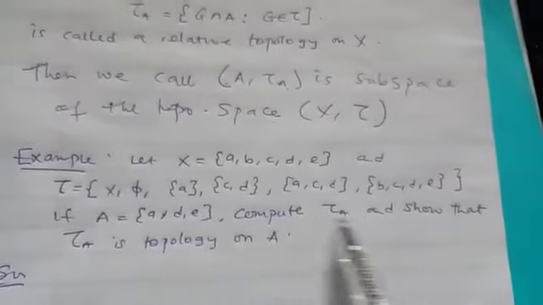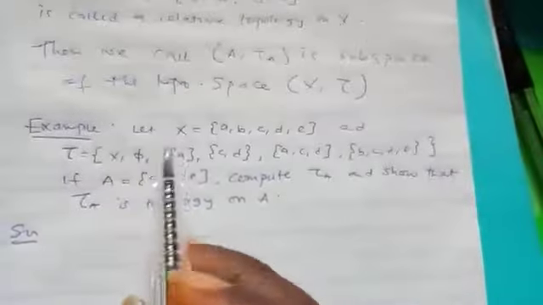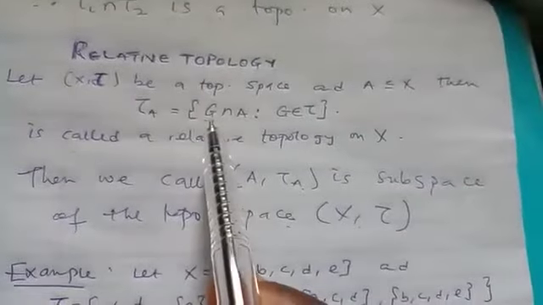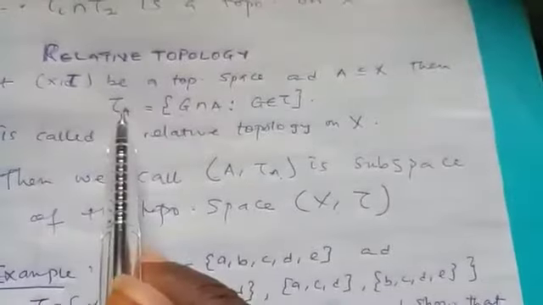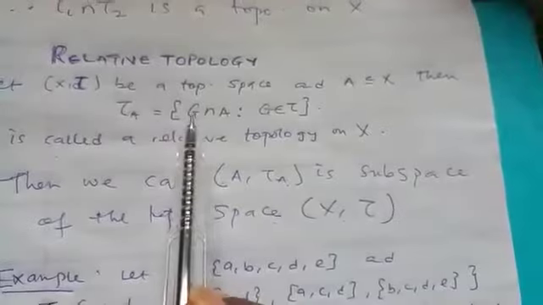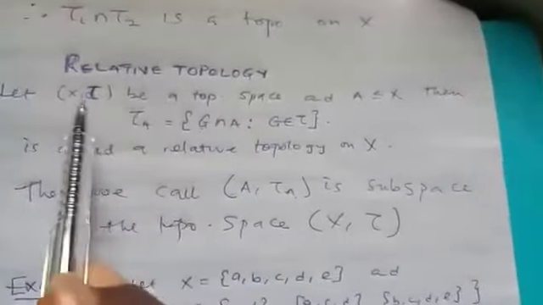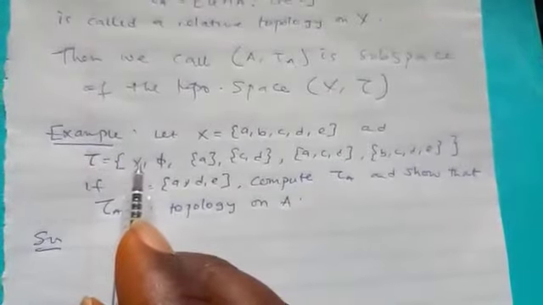Now, if A is this, let us compute the relative topology, which is represented by tau A. From the definition here, the topology of A will be A intersection all the G, which is a subset of this topology.